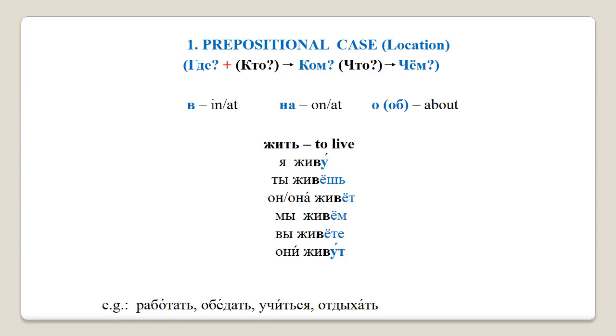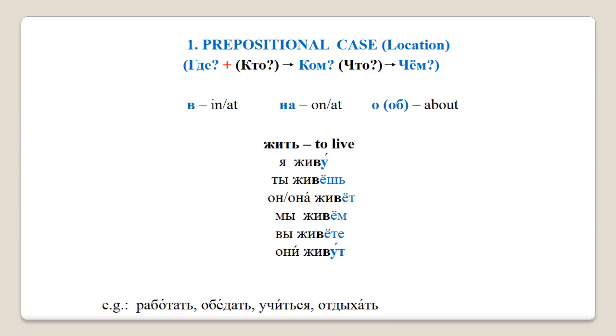Please note that preposition о sometimes turns into об, which generally happens when the next word starts with a vowel, with some exceptions. The supplementary material attached to this lecture contains a more detailed explanation of how this works.